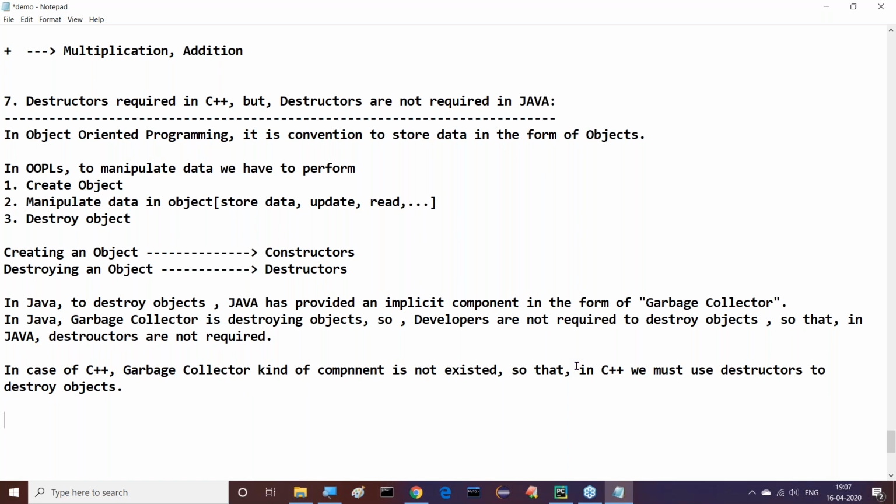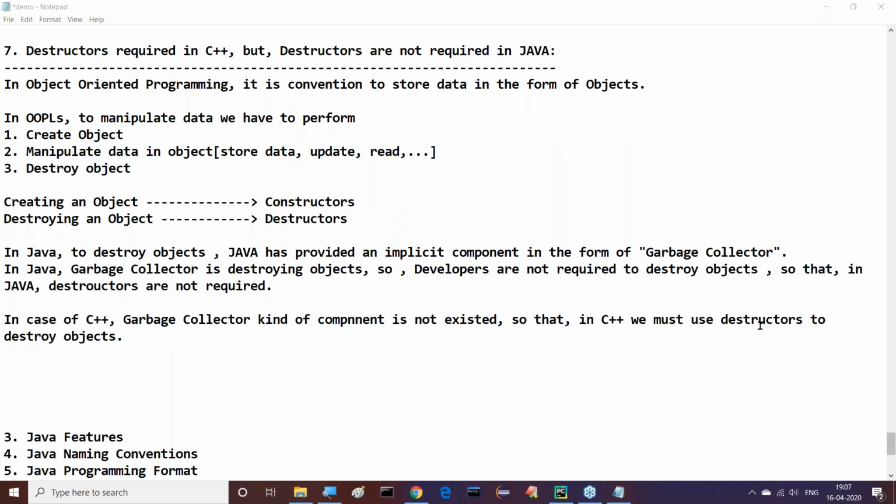Guys, now tell me, which is a very good memory management system? You have to answer my question. Which memory management system is very good? Is that C++ or Java? Java or C++? Yes, obviously Java.